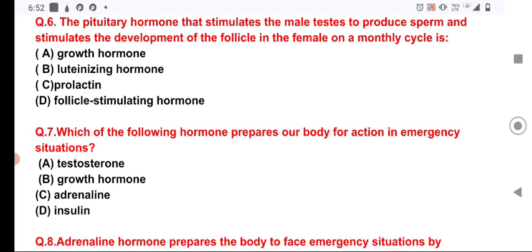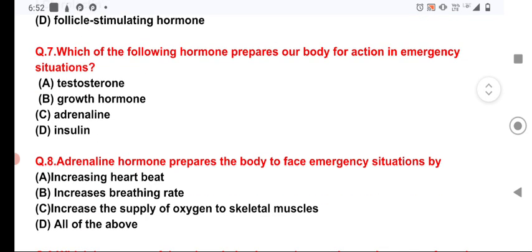Which of the following hormones prepares our body for action in an emergency situation? This is the hormone adrenaline or epinephrine, which is secreted from the adrenal medulla and is responsible for action in an emergency situation. Now question number 8: adrenaline hormone prepares the body to face an emergency situation. Why?